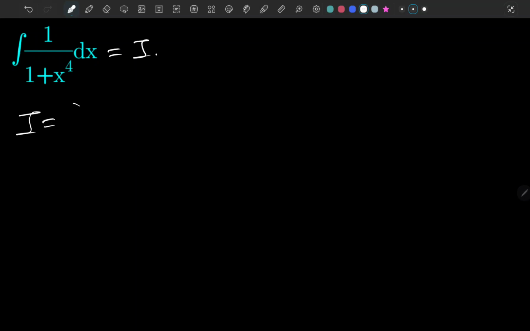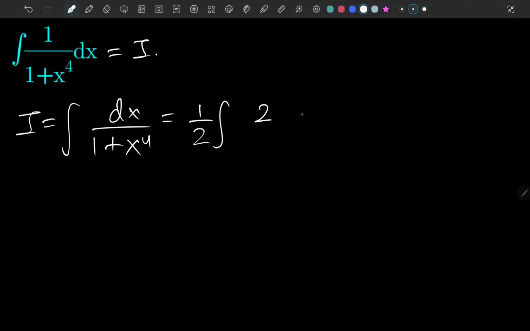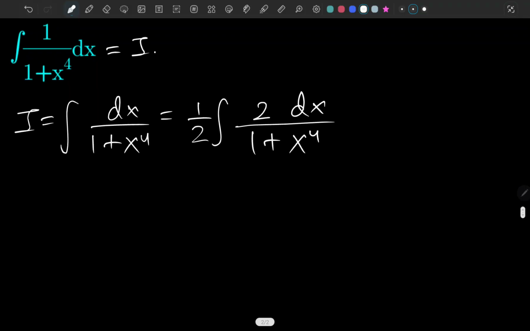So I equals the integral of dx over 1 plus x to the 4th. Well, I can just multiply and divide by 2 in this integral, so that's gonna give us 2 times dx over 1 plus x to the 4th, right? Now let me do some manipulations.